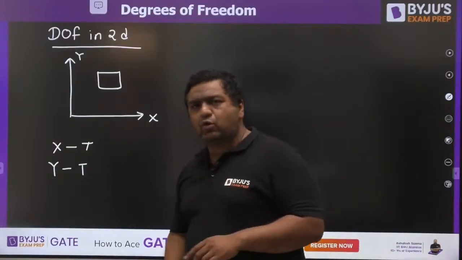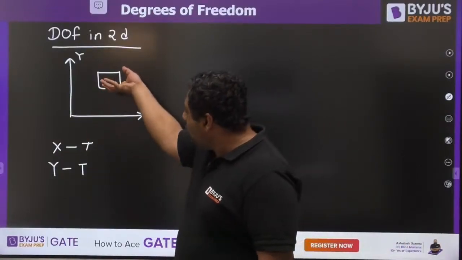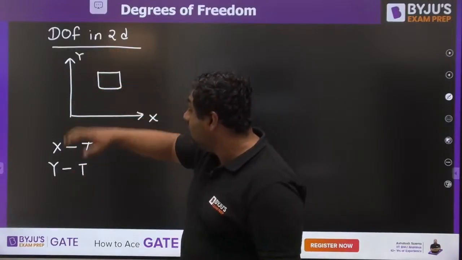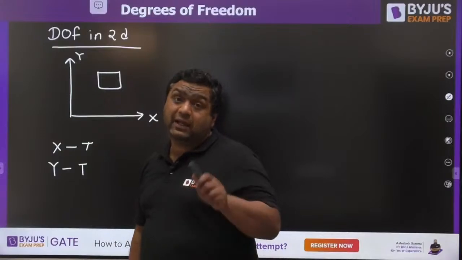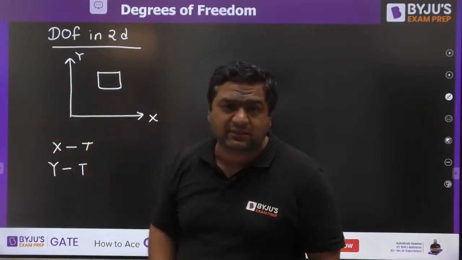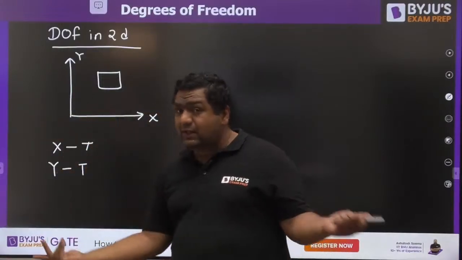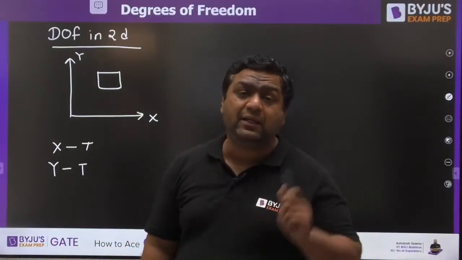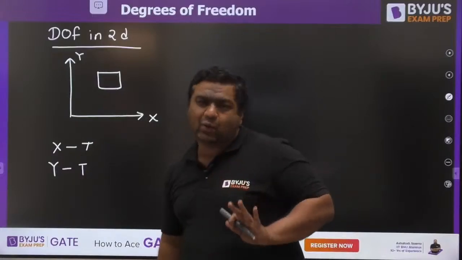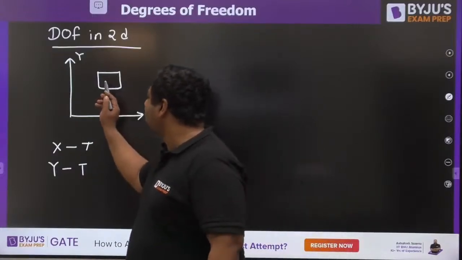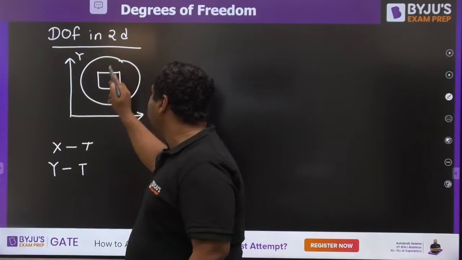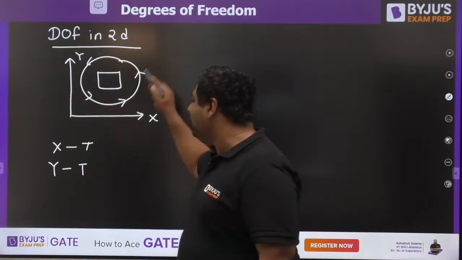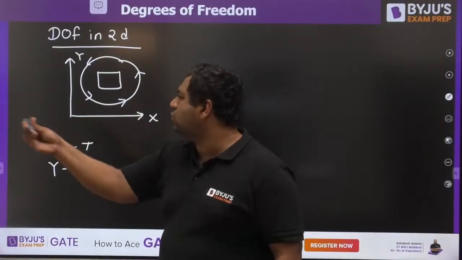When we are talking about rotation, if you will try to rotate it about x-axis, the motion is coming in the plane which would be consisting of z-axis. So z-axis is not there in 2D, so any such motion which is coming in a plane consisting z will not be allowed. So you can just rotate this in the xy plane only. If this would be rotating in xy plane, this is nothing but the rotation about z.